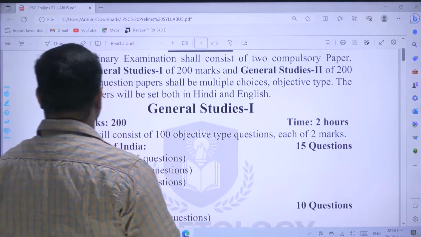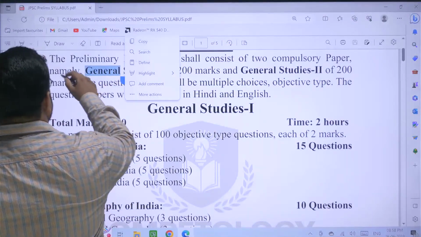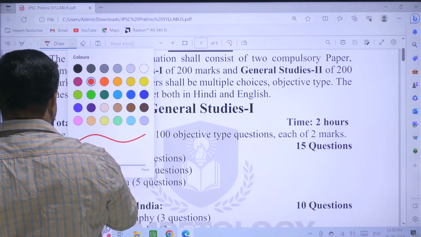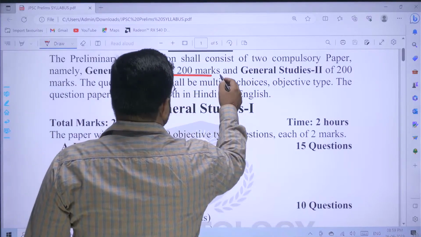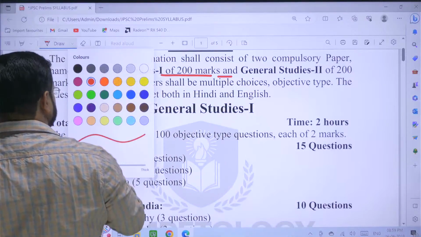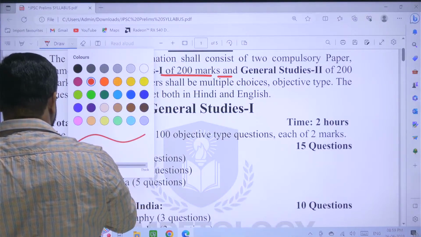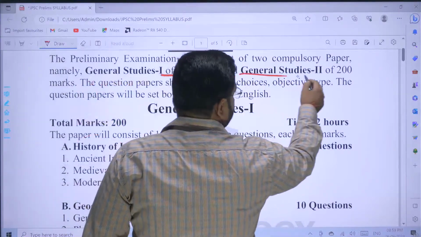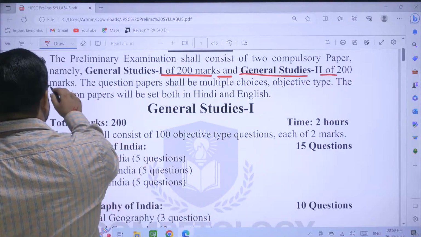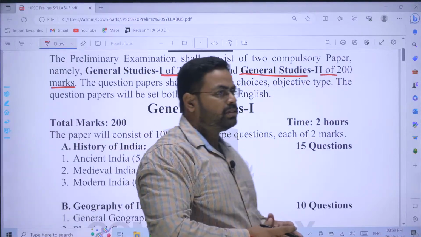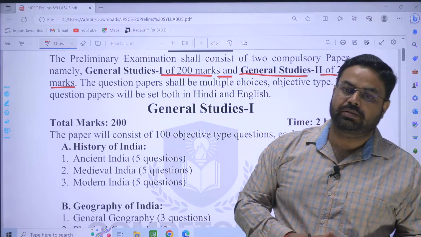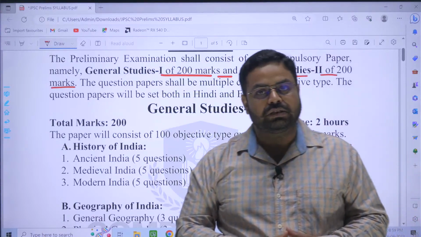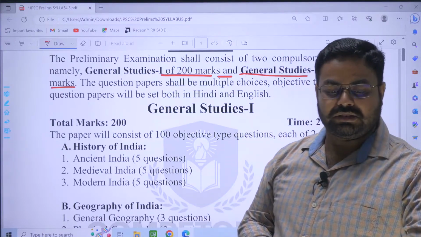There will be two papers of General Studies: General Studies Paper 1, and thereafter General Studies Paper 2. Each paper will be of 200 marks, with specific areas from which questions will be asked. Till date, the JPSC has not made it clear whether there will be negative marking from the next time, as has been introduced in BPSC, the Bihar Public Service Commission examinations.